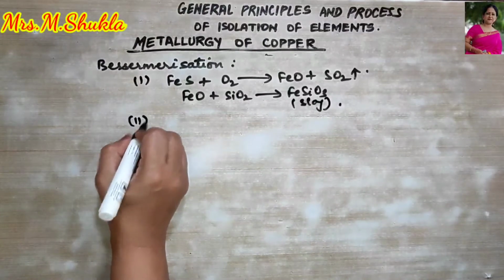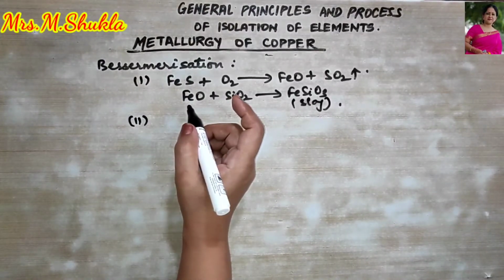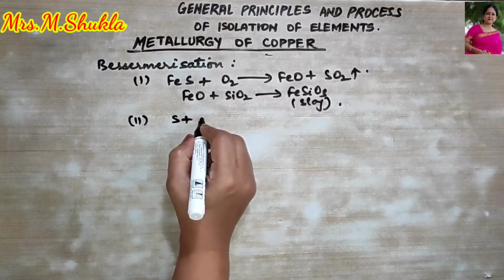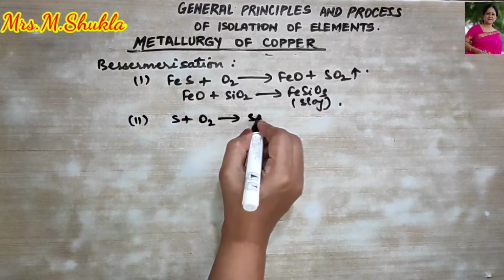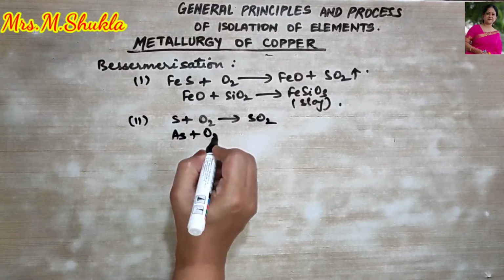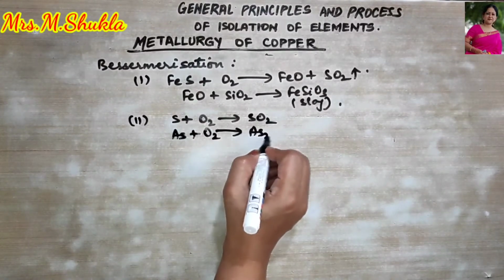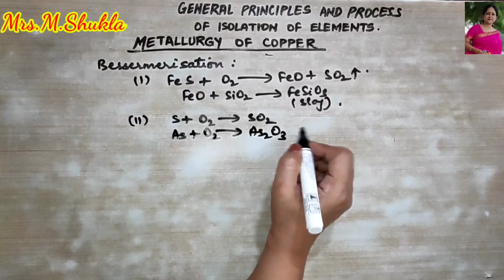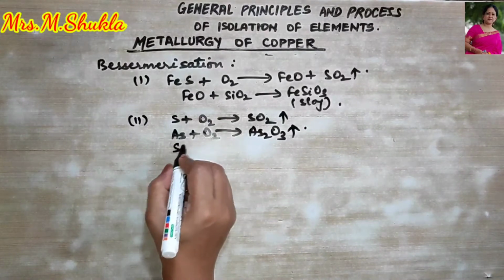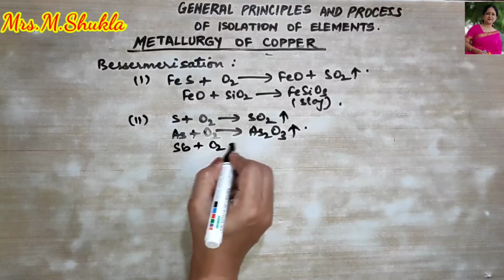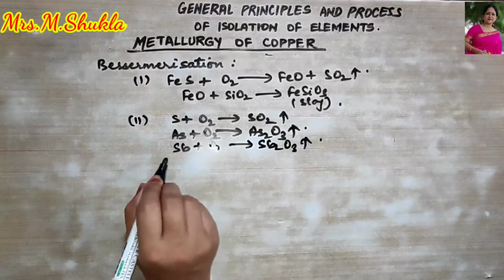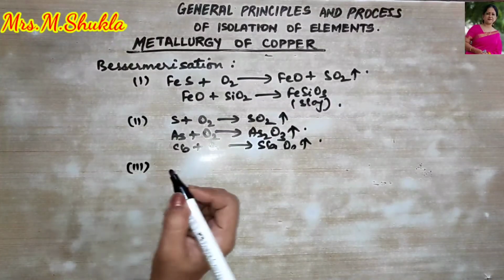Now look at the second reaction that is taking place over here in Bessemerization. Sulfur, that is the impurities, combines with oxygen and sulfur dioxide gas will be removed. Similarly, arsenic will combine with oxygen and arsenic oxide will be removed. All these are gases, okay? They will vaporize. So now the third step, what happens?